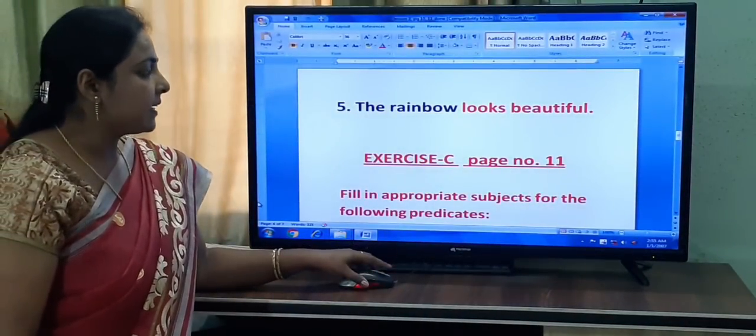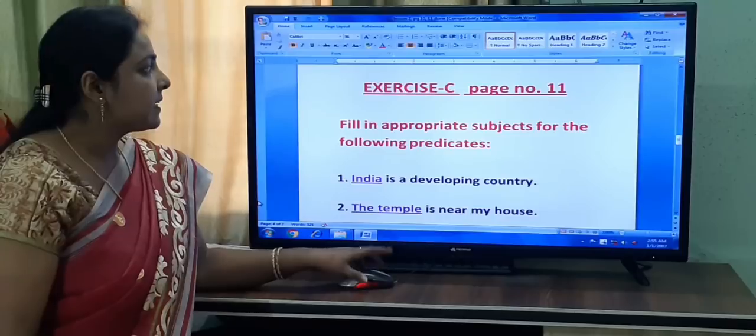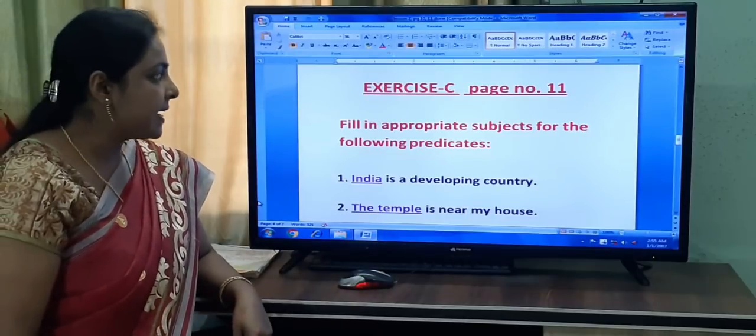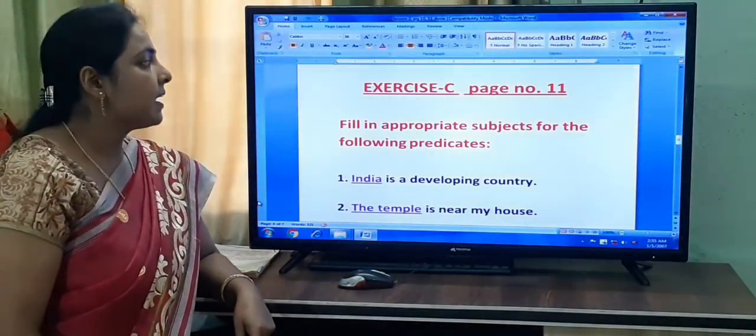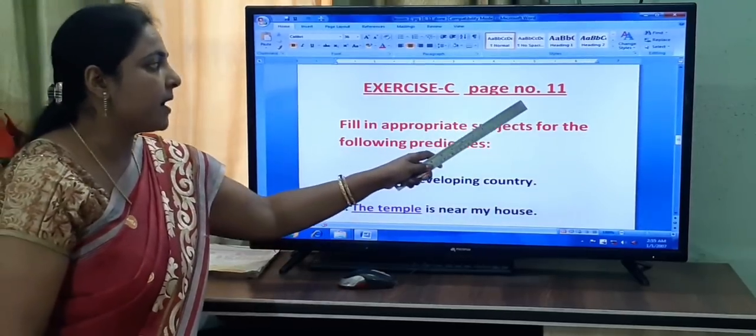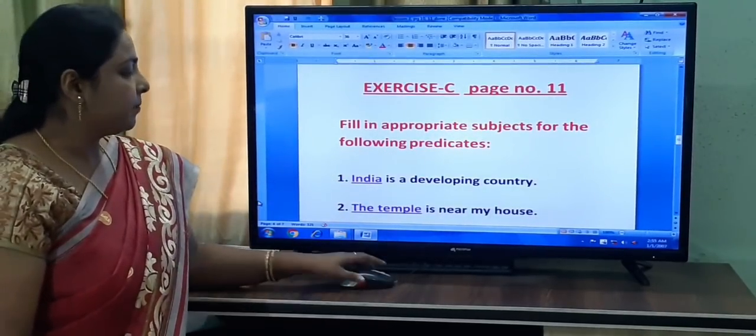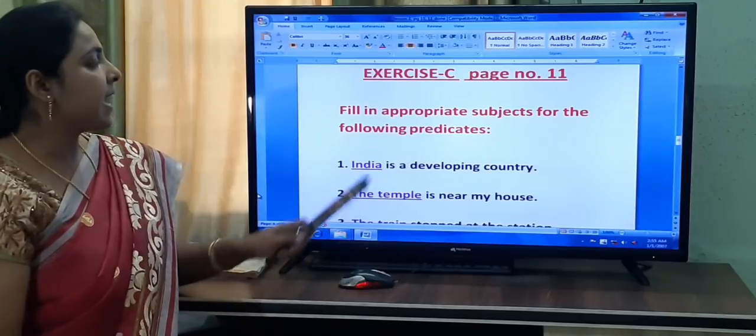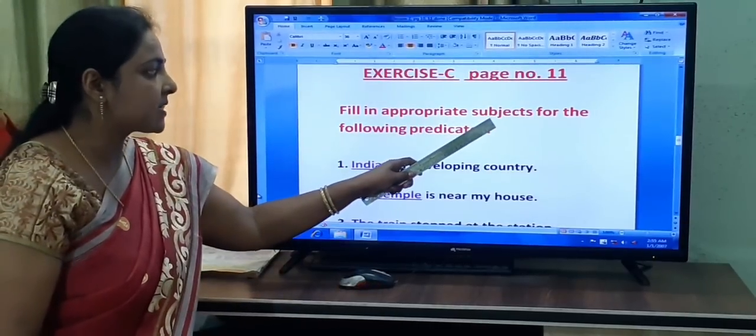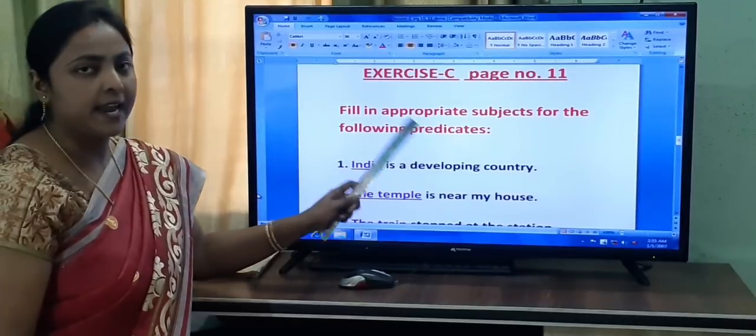Now let's see the next exercise. Exercise C. It is given in your book, page number 11. Fill in appropriate subjects for the following predicates.